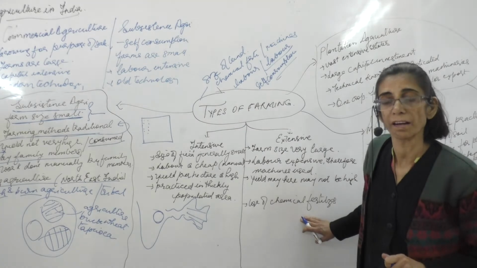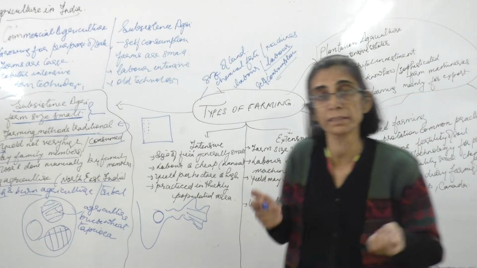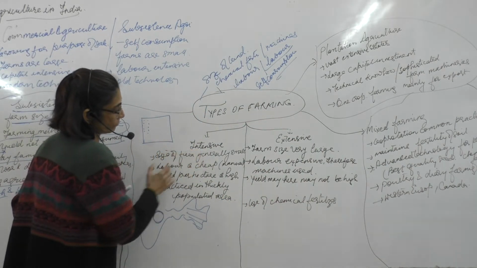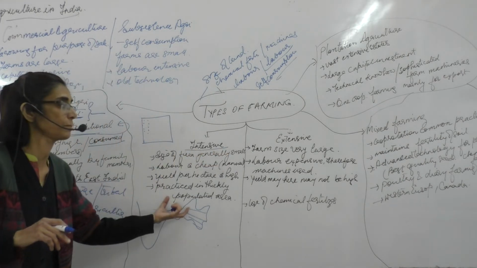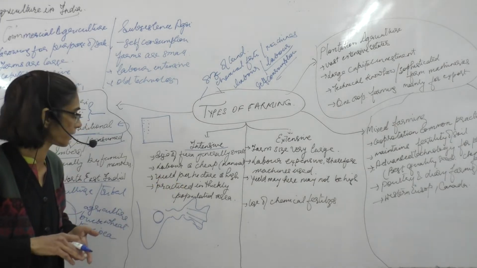Because you are doing it on a large scale, you are doing it for the purpose of sale, you are using the chemical fertilizers so that the yield is good. So this is mainly done in countries where the population pressure is high. It is done in thickly populated areas, and the yield per hectare is high.